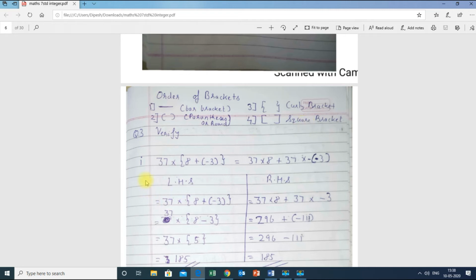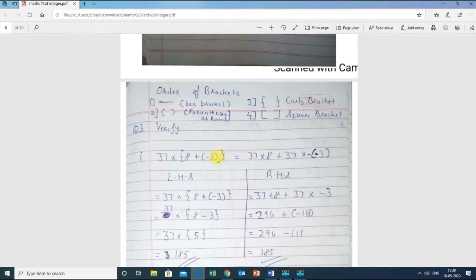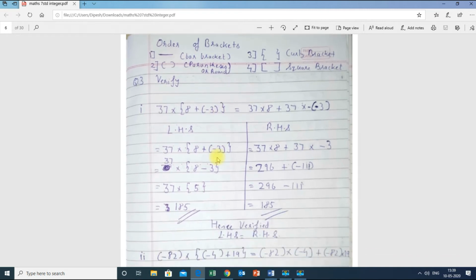So over here they have given the first question: 37 into curly bracket 8 plus minus 30 minus 3 curly bracket close, and you can see the next question over here. As per the rule, we should solve the bar bracket first, but there is no bar bracket given here. So first I will solve the LHS part and then the RHS part, then I will compare. So here plus minus is what? Since there is no bar bracket, I will solve the round bracket. So first I have to open the round bracket over here.